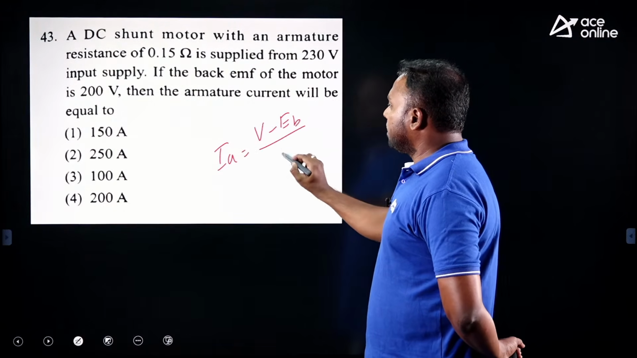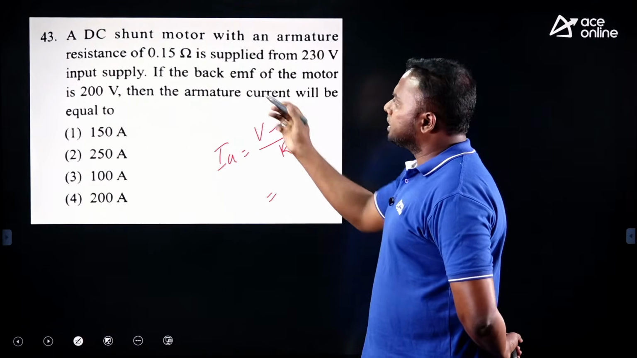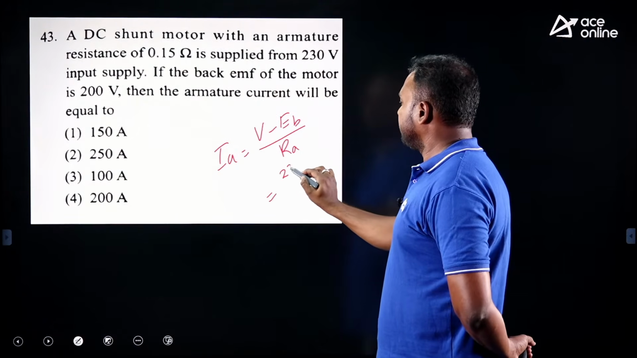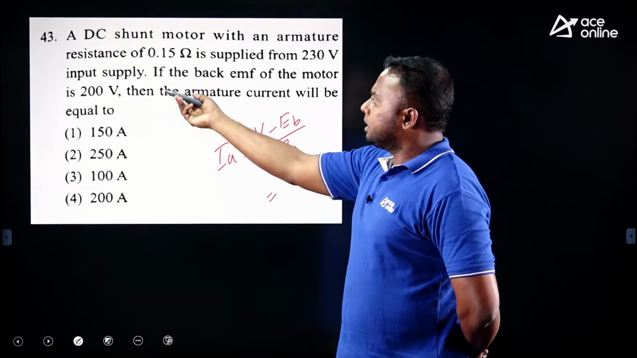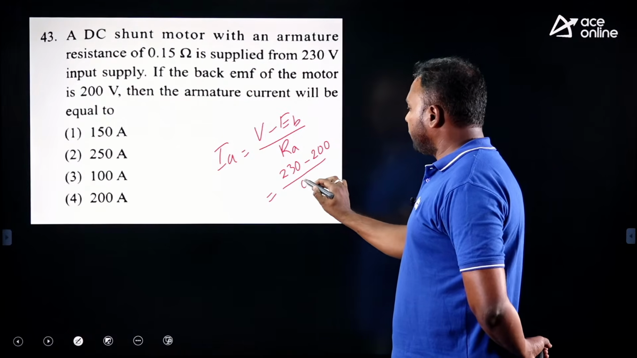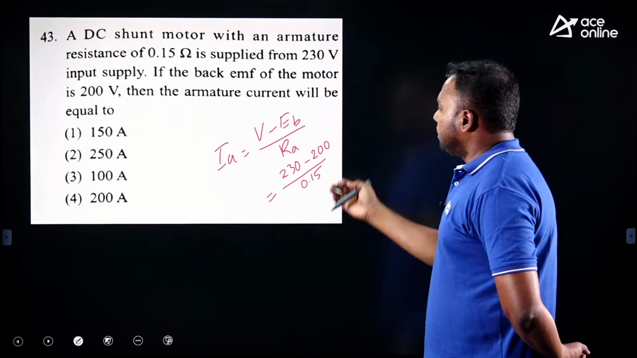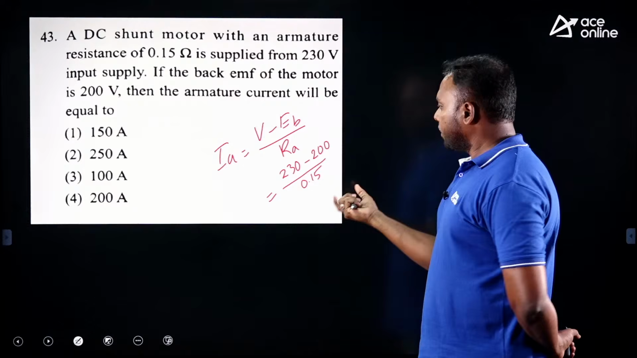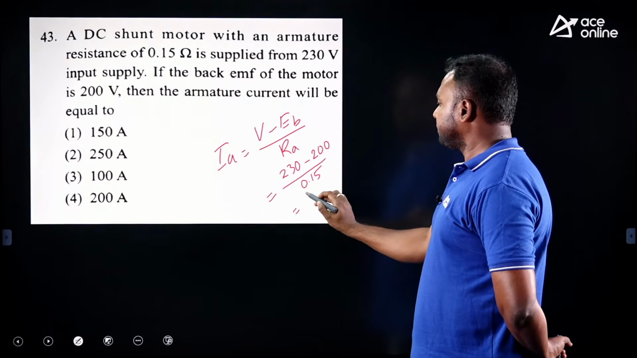V minus E by RA, direct substitution it is. So what is the supply voltage? 230 volt, and the back EMF given is 200, and armature resistance given is 0.15. So this is 230 minus 200, 30 by 0.15. How much is it?